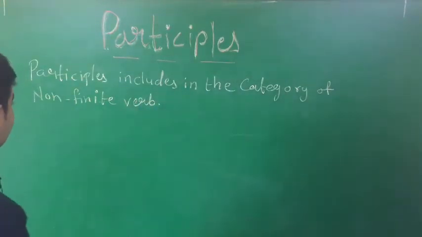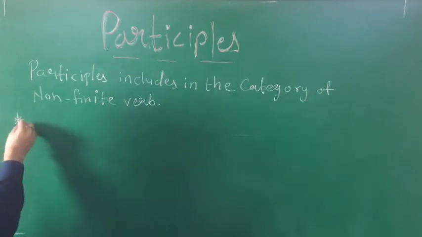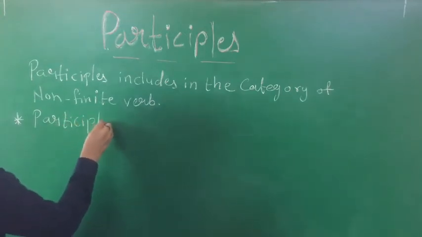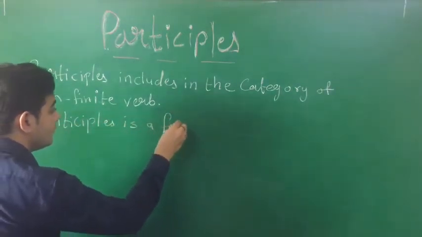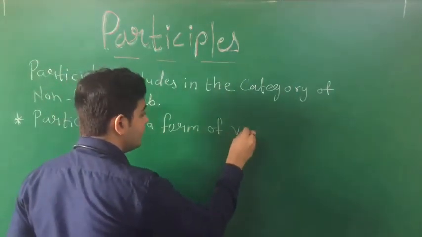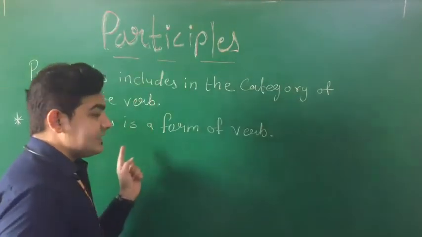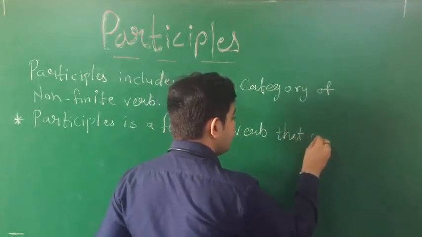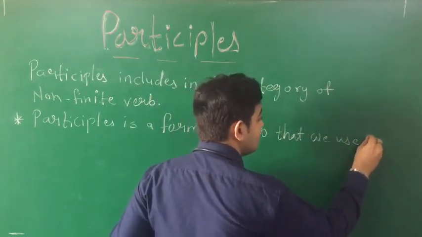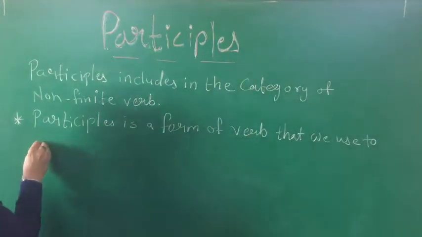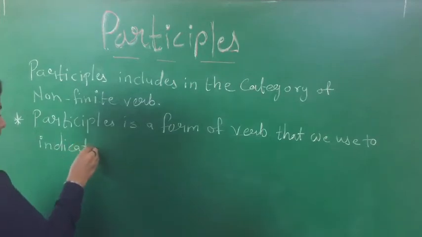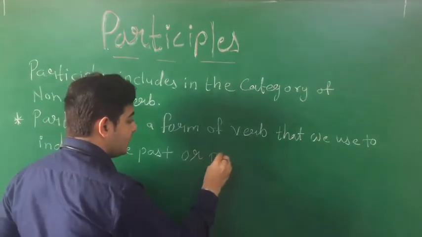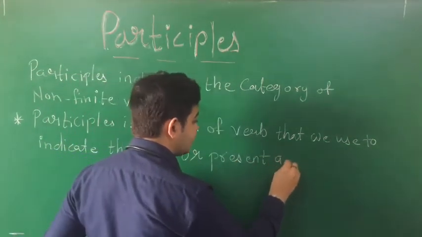Now, what is the definition of participles? So students, the definition of participles is: participle is a form of verb that we use to indicate the past or present action.